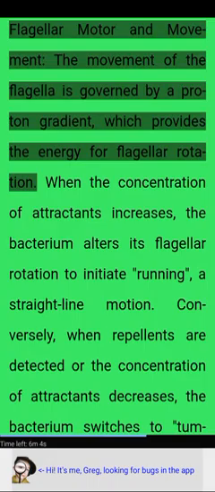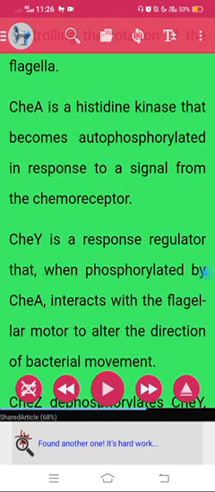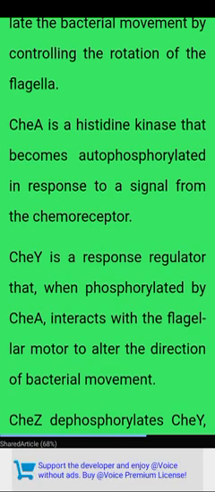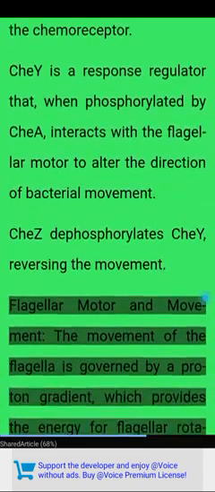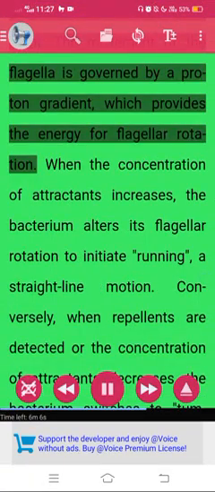Flagellar motor and movement. The movement of the flagella is governed by a proton gradient, which provides the energy for flagellar rotation.